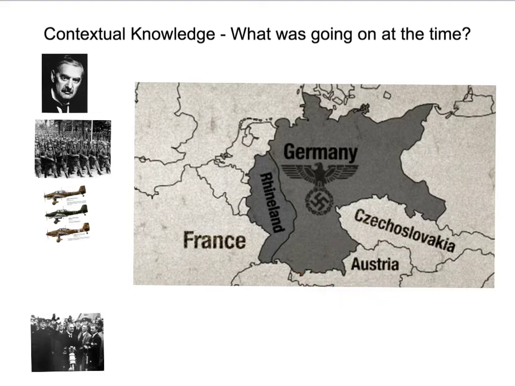And then further on in 1938, Hitler wanted this area here, an area known as the Sudetenland. It was part of Czechoslovakia. And when he stated that he just wanted the German-speaking parts, which were just these areas as shown here on the map, the British and the French persuaded the Czechoslovakian president to allow Hitler to do that. But Hitler actually changed his mind. He said he wanted all of this area of the Sudetenland there. And he said, if I don't get this area, I will invade anyway.